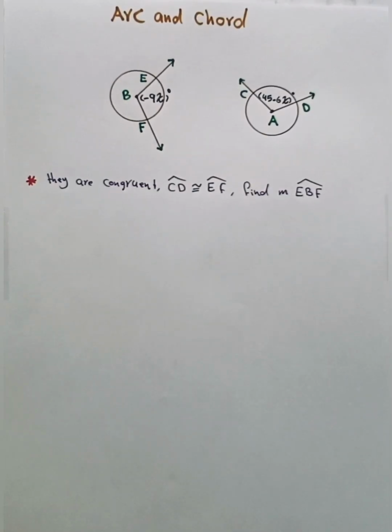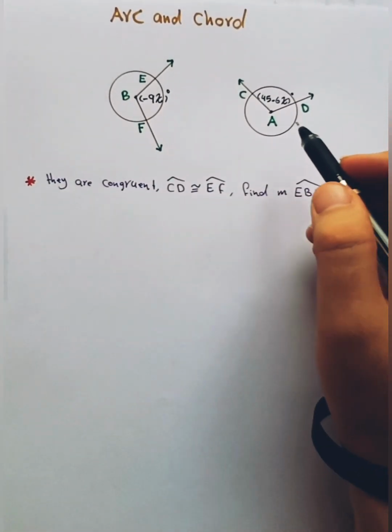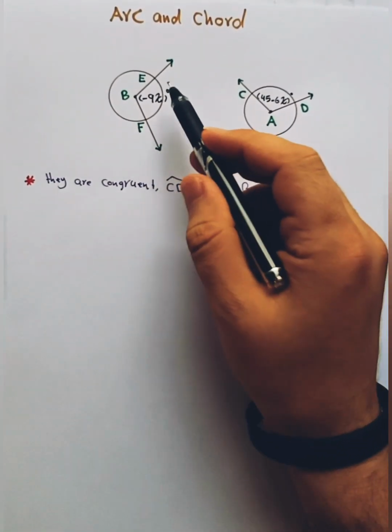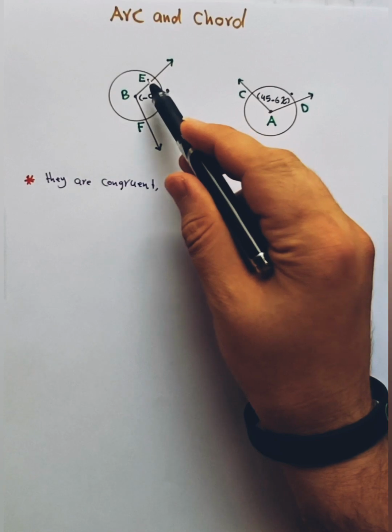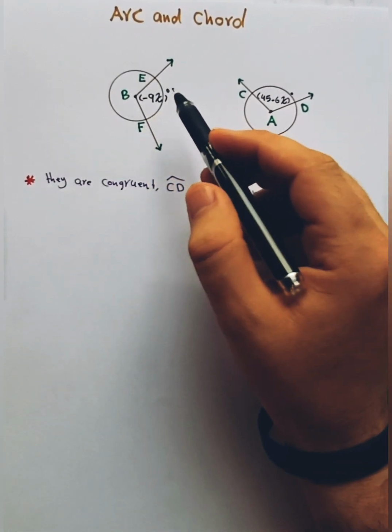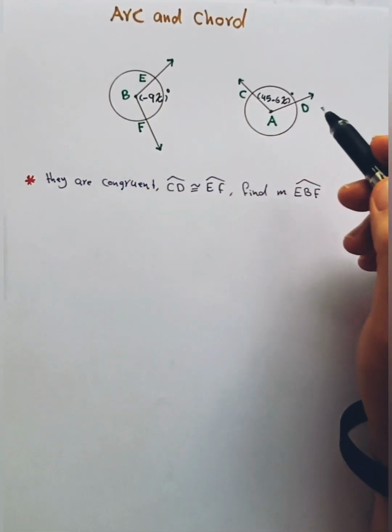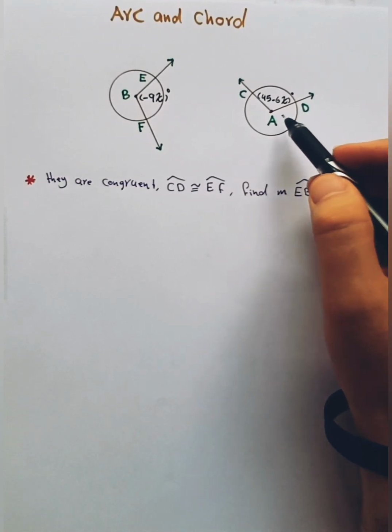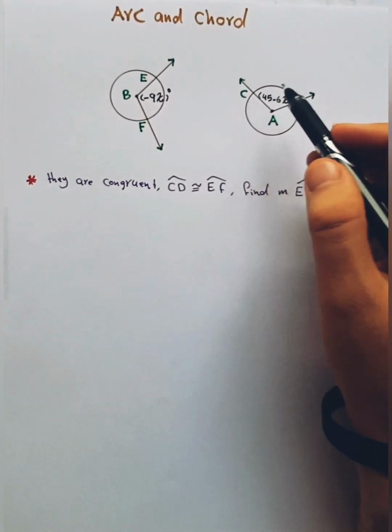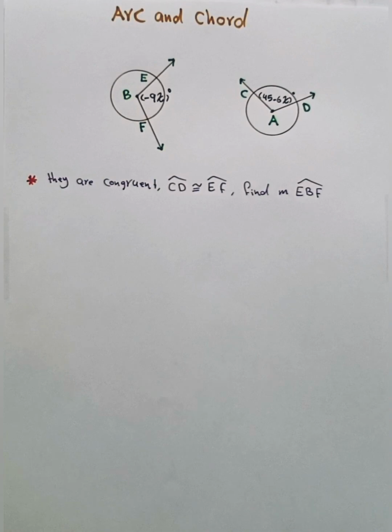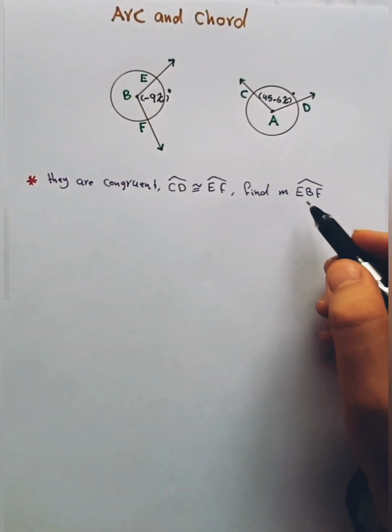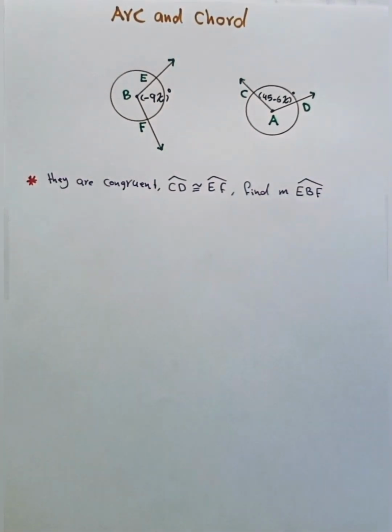After that, in this example, the measures of EBF and DAC are congruent. We have to find the measure of EBF.